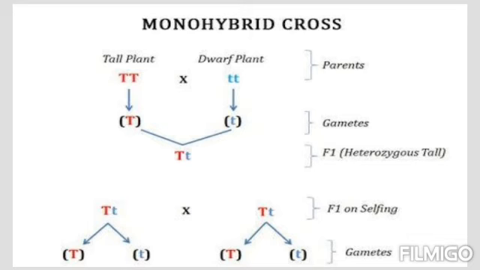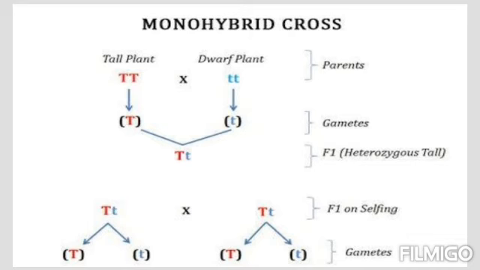Let's say in a monohybrid cross, we are considering only one characteristic to be studied from one generation to another. In this whole example, we are looking at only one character, the height of the plant. In the beginning, Mendel chose two areas.